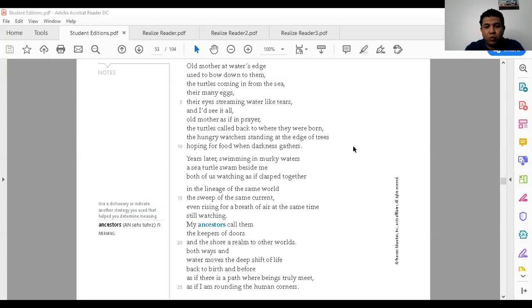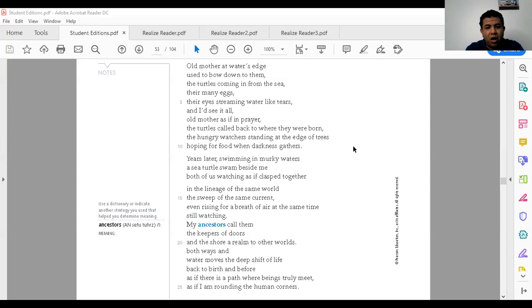Years later, swimming in murky waters, a sea turtle swam beside me, both of us watching as if clasped together in the lineage of the same word, the sweep of the same current, even rising for a breath of air at the same time, still watching.